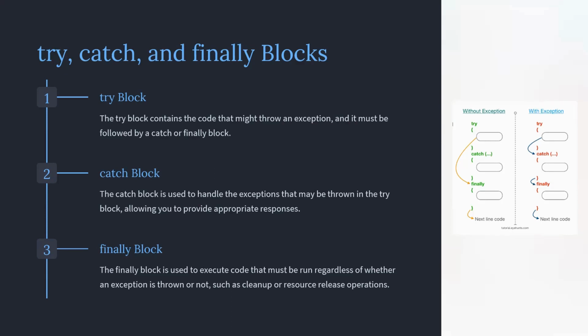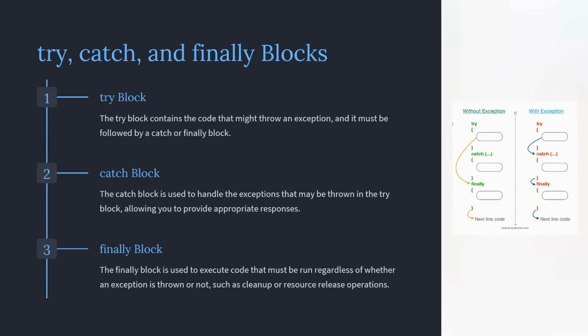So now let us know what a try block, catch block, and finally block are. A try block is a fundamental construct for handling exceptions in Java. This code might throw an exception, and it is followed by catch or finally blocks. Catch blocks are used to handle those exceptions that may be thrown in the try block, and they give what exception the program throws.